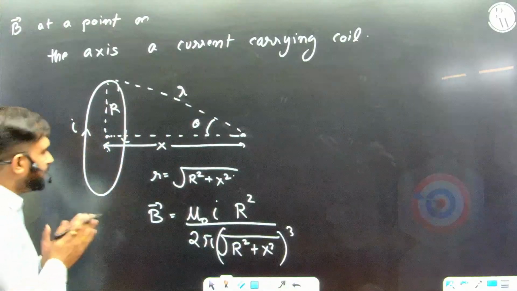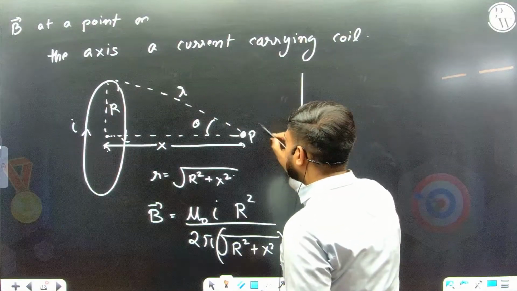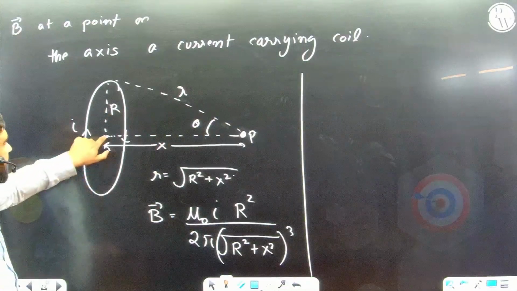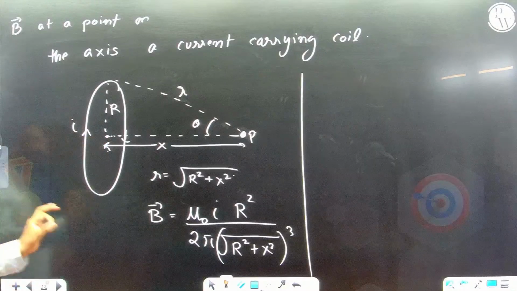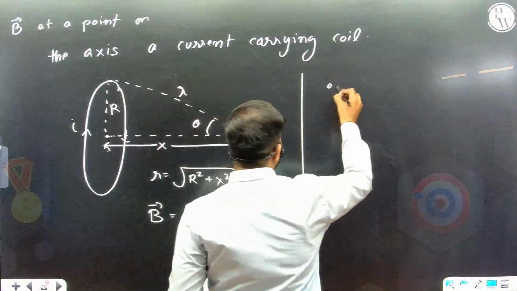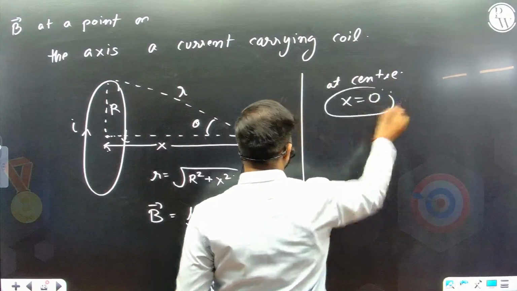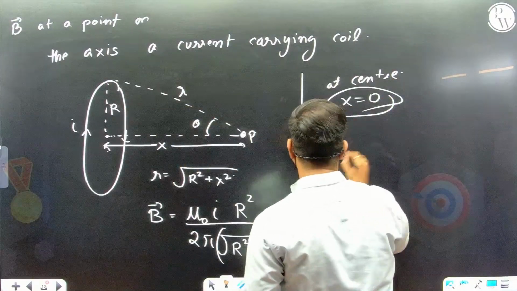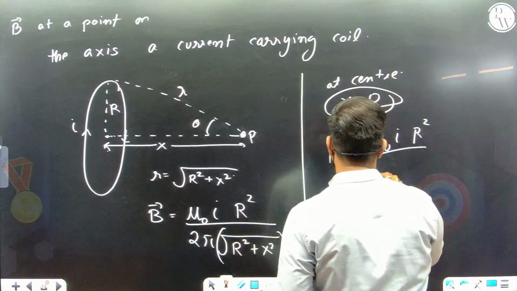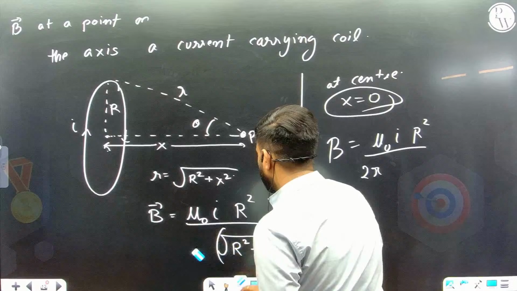Alright, fine. Now see, I found this magnetic field at the point P along the axis. And now I want to verify at the center of the ring, which we found earlier, whether it comes out to be correct or not, by just putting x as 0. So at the center, x is equal to 0. Put it here, I'll get the magnetic field as mu naught I r square over 2, sorry, there is no pi here, it is just 2 only.